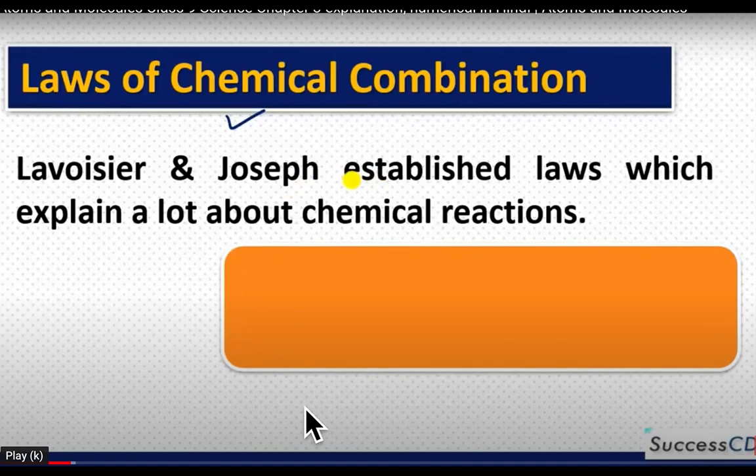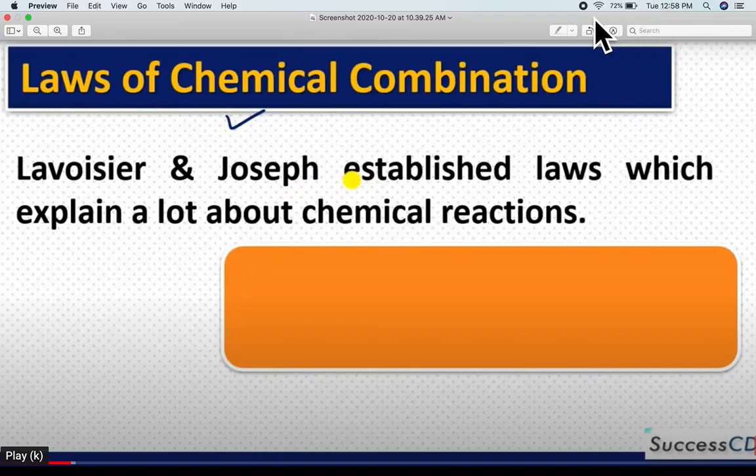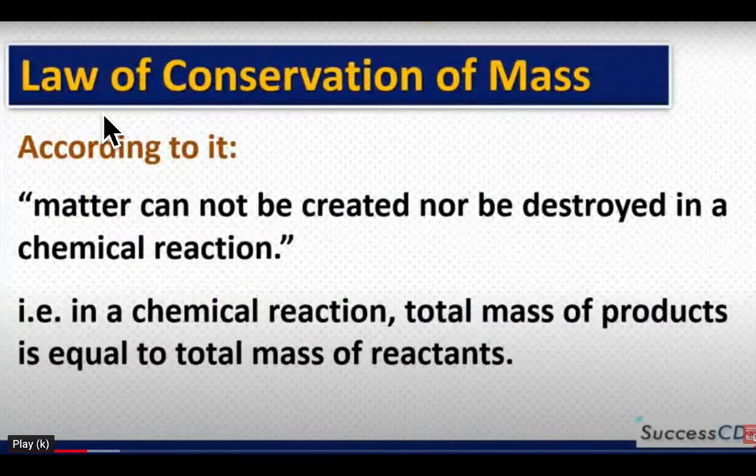Lavoisier and Joseph established laws which explain a lot about chemical reaction. They gave the laws of chemical combination, which consist of two parts. The first part is the law of conservation of mass, according to which matter cannot be created nor destroyed in a chemical reaction.